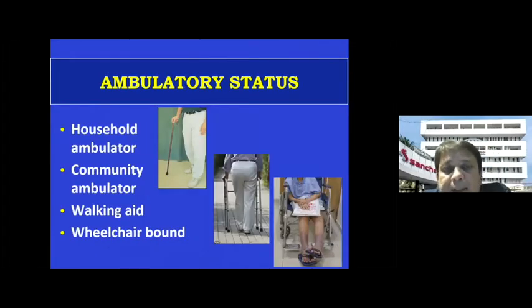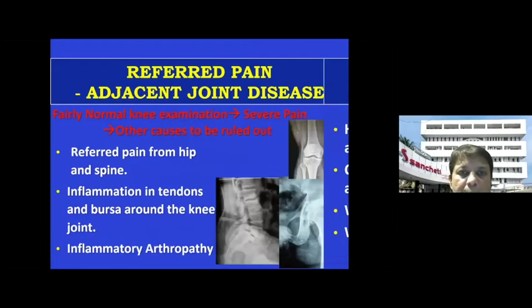The important thing is, again, because this particular history can also help you with the examination, the diagnosis, and ultimately the management, the ambulatory status of the patient: whether the patient is a household ambulator, community ambulator, does he require any stick, crutches, or Zimmer's frame, walker to walk, or is the patient wheelchair bound? Because these are again important histories you should ask your patient.